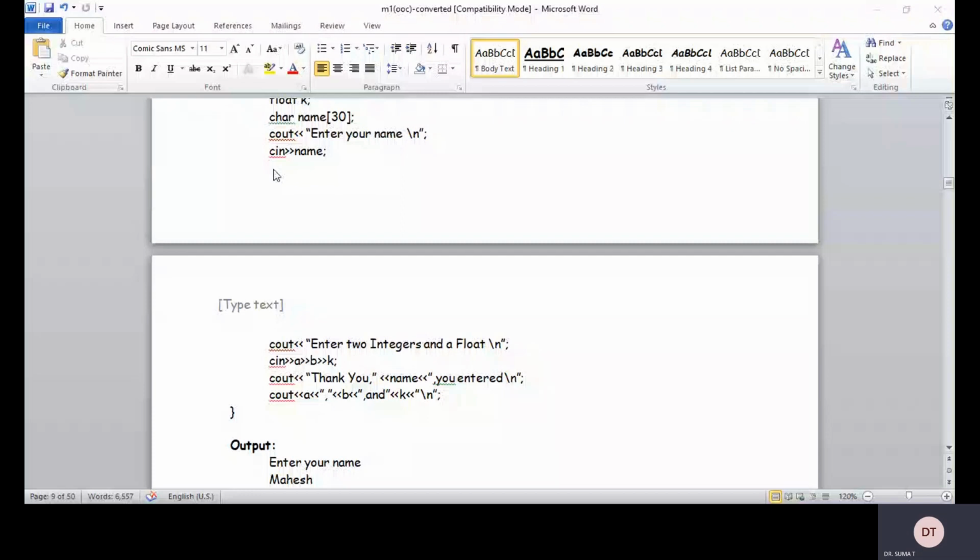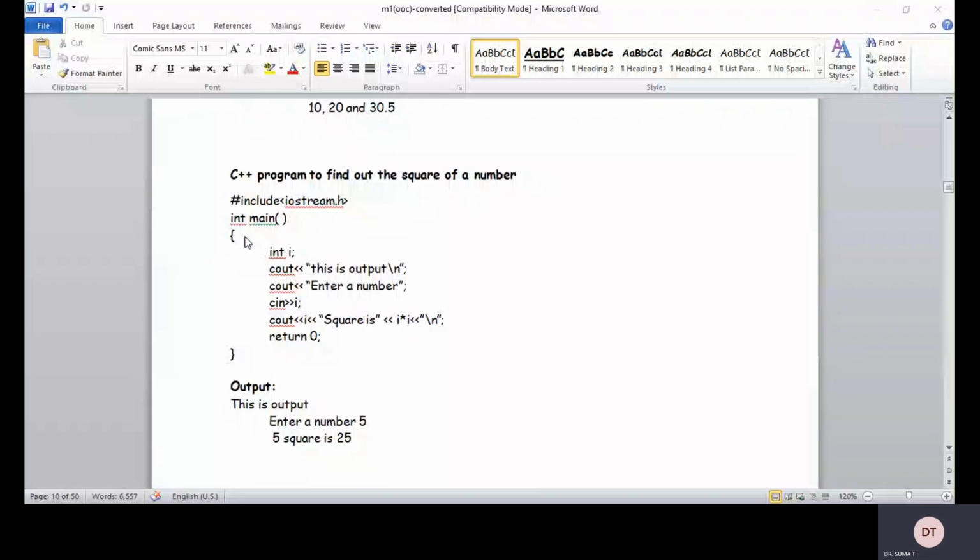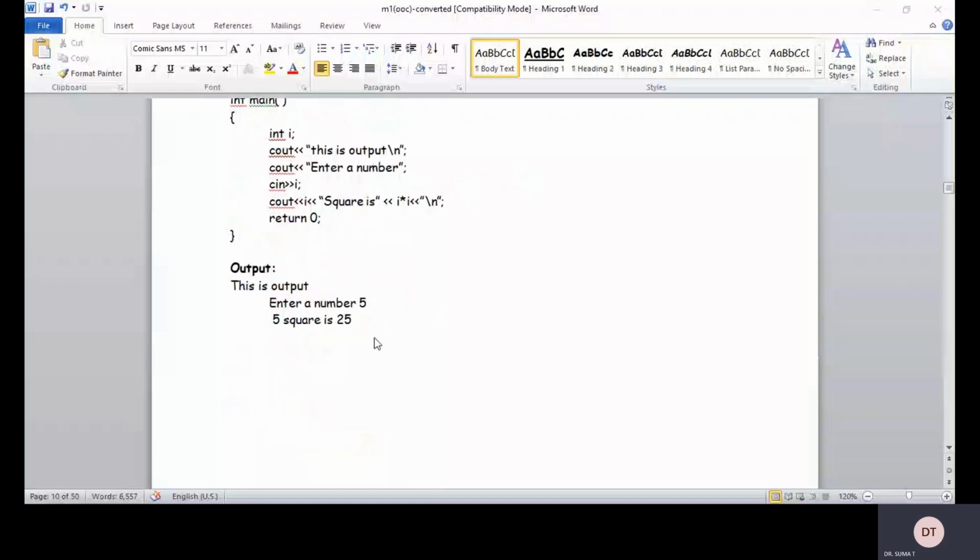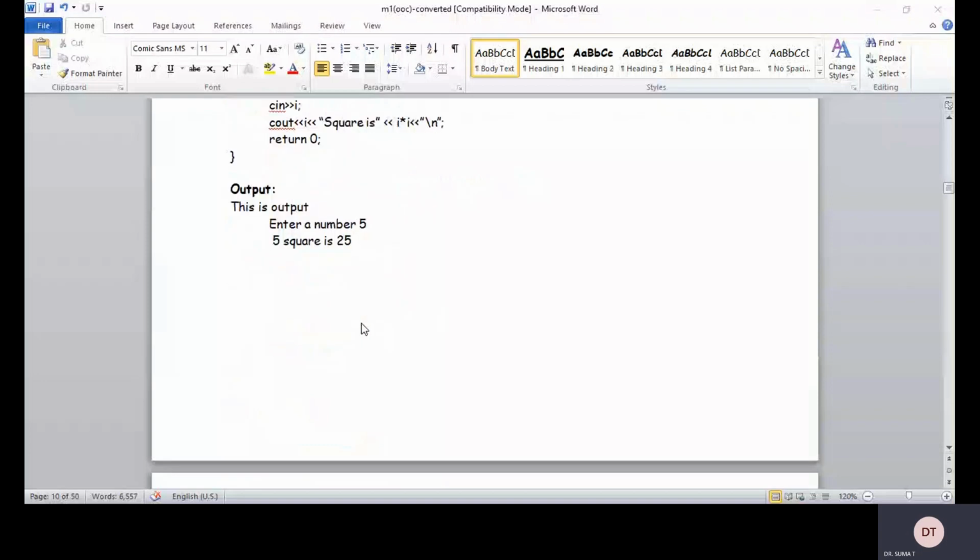So int main, cout is the output: Enter a number. cin >> i, we are going to input the value of i. And cout square will be i into i, and we are going to give a backslash n within the double quotes to bring the cursor to the next line. This output will be: Enter a number 5, 5 square will be is equal to 25. That is, i into i will be is equal to 25.